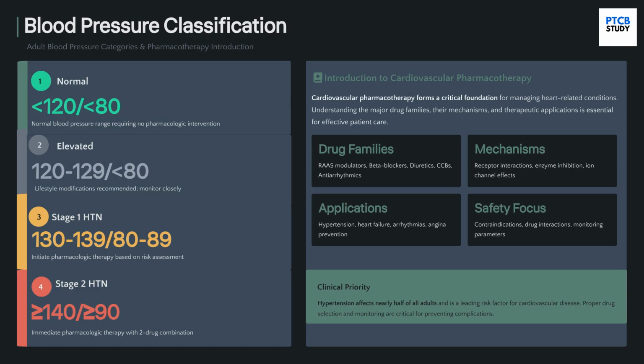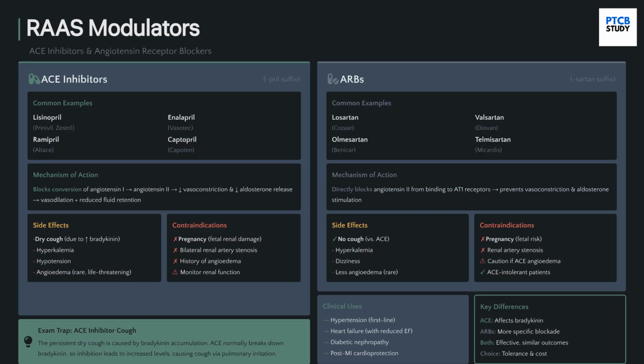We begin with blood pressure classification. Normal blood pressure is below 120/80. Stage 1 hypertension, 130 to 139 over 80 to 89, often requires initiating pharmacologic therapy. Cardiovascular pharmacotherapy involves key families like RAS modulators, beta blockers, and diuretics, crucial for managing heart conditions.